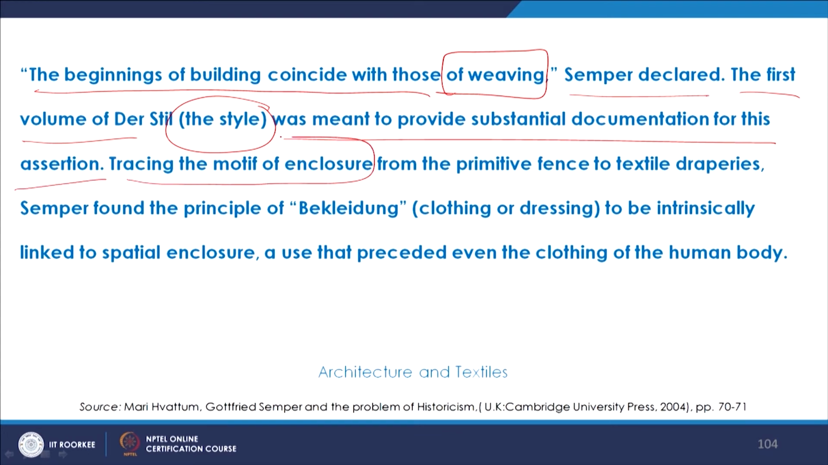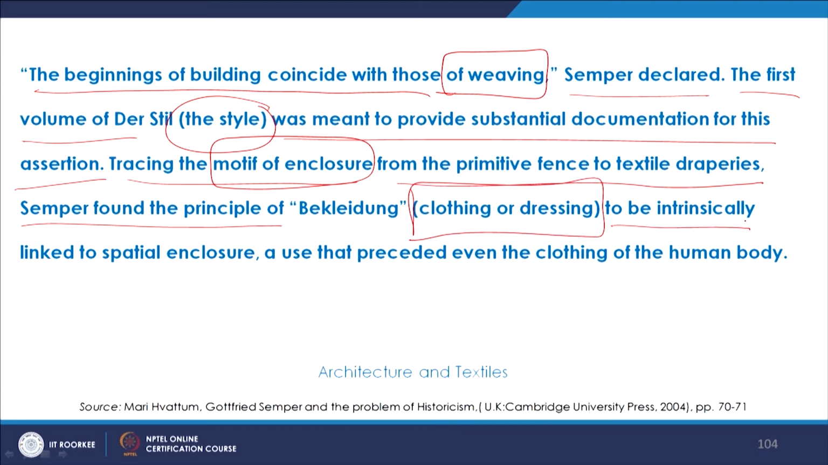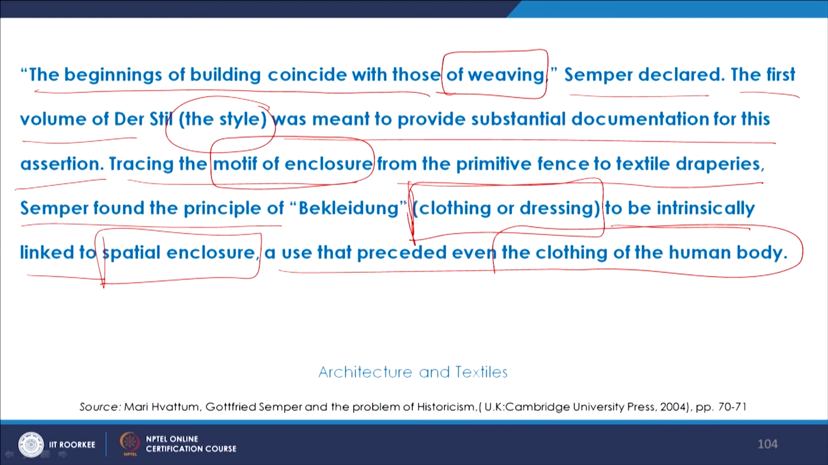Tracing the motif of enclosure from the primitive fence to textile draperies, Semper found the principle of clothing or dressing to be intrinsically linked to spatial enclosure, a use that preceded even the clothing of the human body." So, that is what we have also discussed in the previous few modules when we were talking about architectural clothing or skin. That is the concept of clothing or dressing given by Semper, linked to spatial enclosure, and he has done enormous work in asserting this kind of linkage.